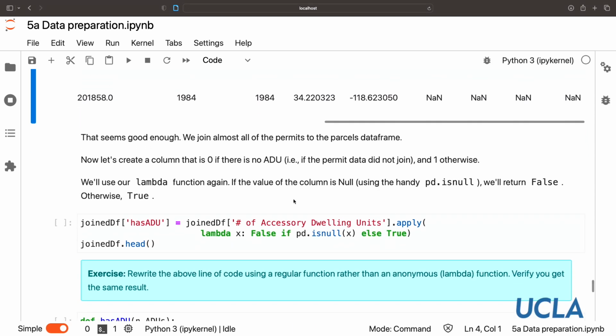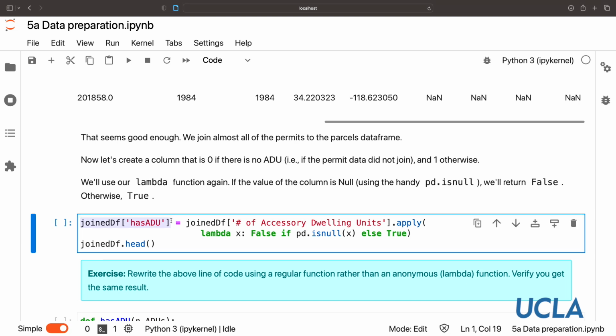So here let's use our lambda function again. So we saw that in the previous module. It's a little counterintuitive, so practice is good. So what are we doing? We're creating a new column that is just going to be true or false. Does it have an ADU? And it's going to take the value in this accessory dwelling units column, and it's going to apply this lambda function.